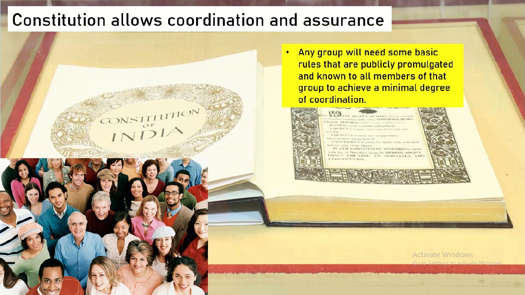Any group will need some basic rules that are publicly promulgated and known to all the members of the group to achieve a minimal degree of coordination. So any group needs some basic guidelines, some basic norms, some basic rules that are known publicly to everyone, so that it is known to everybody and everybody must follow this. Then only you can achieve a minimal degree of coordination.